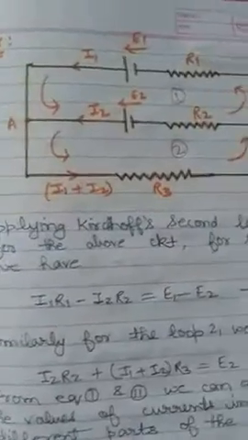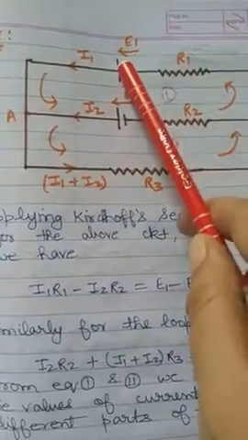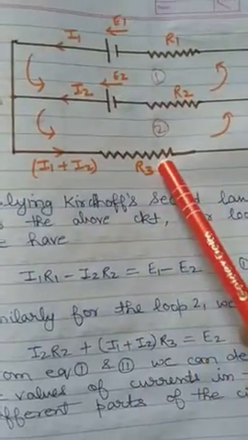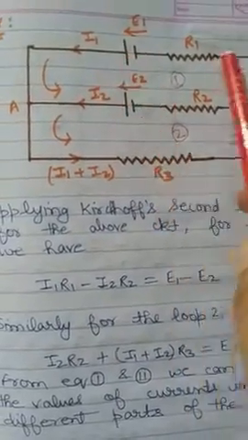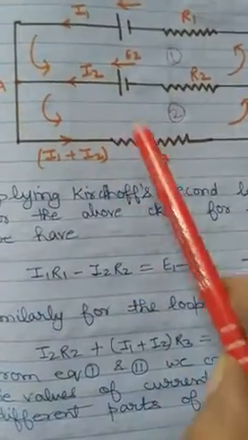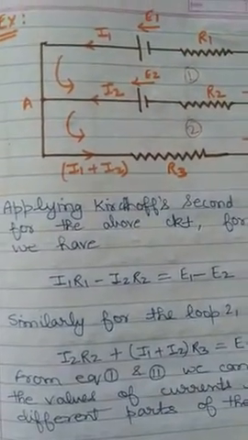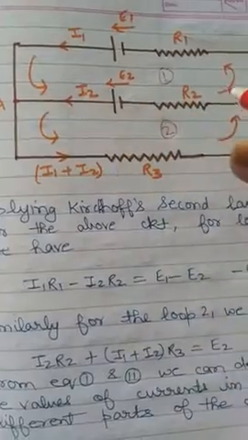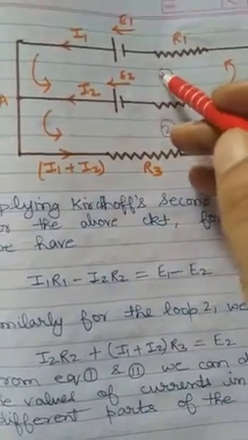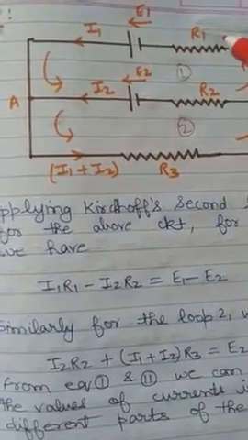So a circuit is given. This is a cell of EMF E1, resistance R1, EMF E2, resistance R2, and external resistance R3. The current flowing in this branch is I1, in this one is I2. So in the external resistor R3 it will be I1 plus I2. Now we will choose the direction. Here I have chosen a direction. You can see this is the anti-clockwise direction. This will be loop 1, this will be loop 2, and we will apply KVL. Clear?